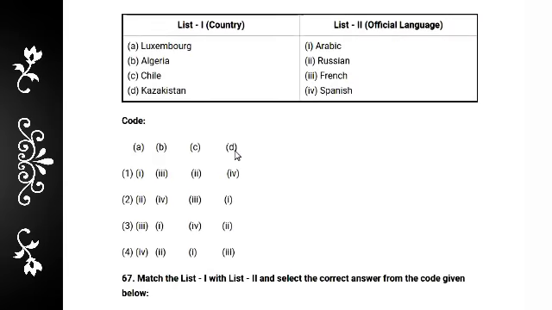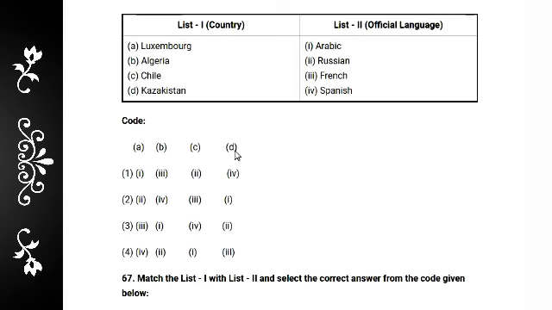And question number 66: match the country and official language. Match the list of countries Luxembourg, Algeria, Chile and Kazakhstan with Arabic, Russian, French and Spanish.